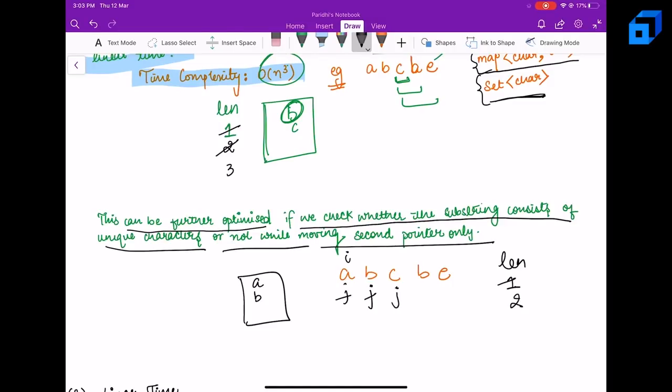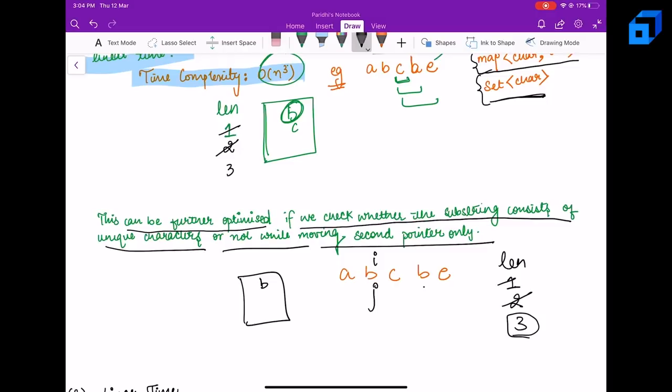Let's move J. C is not present, let's put C into the set. Now length is 3 and let's move J. Now B is present. So what should we do? Now we will be moving our I. So I will come over here and J will also start from here now. B is not present, let's put B, and length will still be 3 only because that's the maximum.